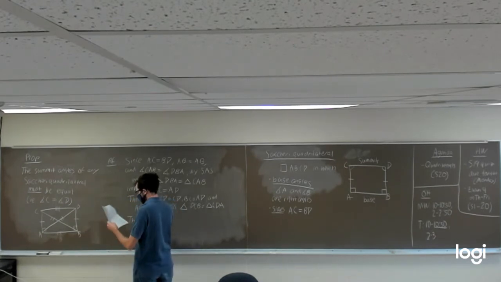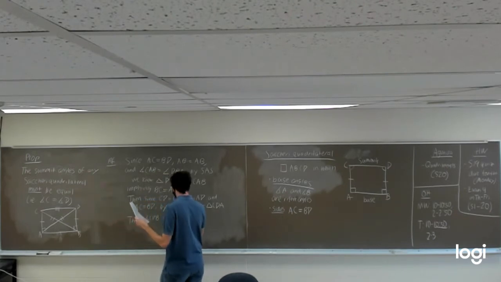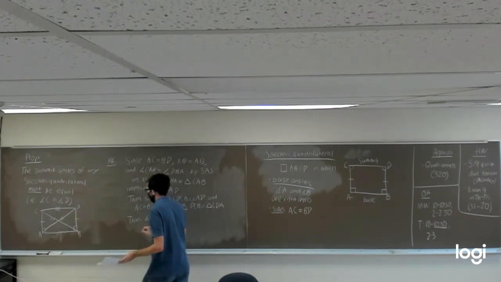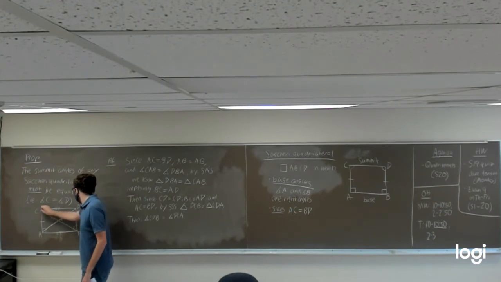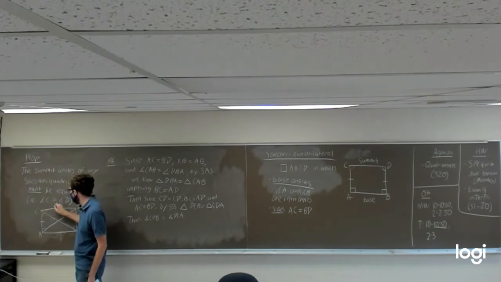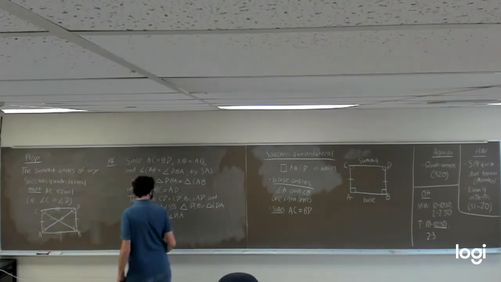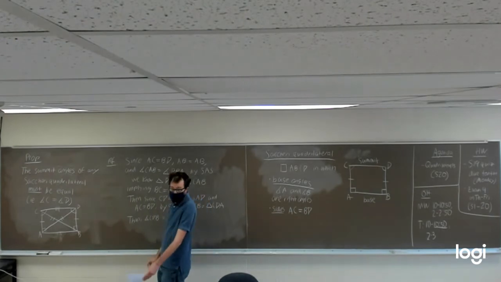And thus, angle CDB is equal to angle DCA. This angle here has to be equal to this angle here, angle DCA. But what did we just show?